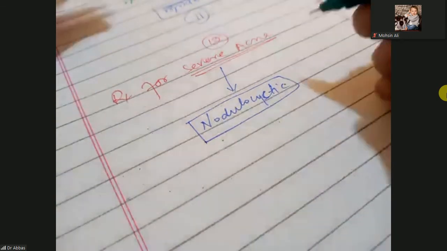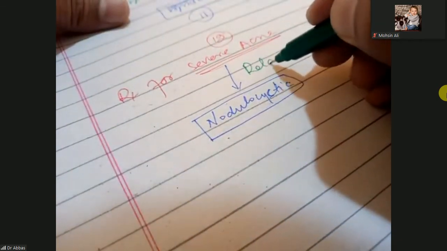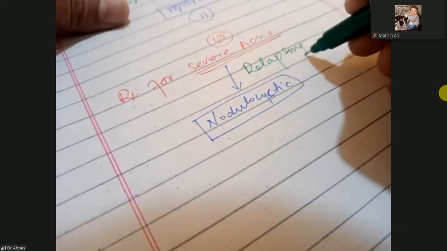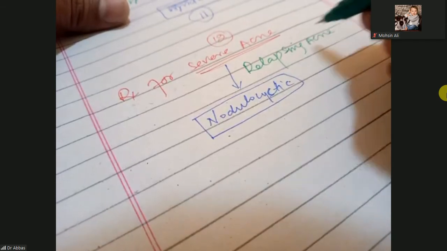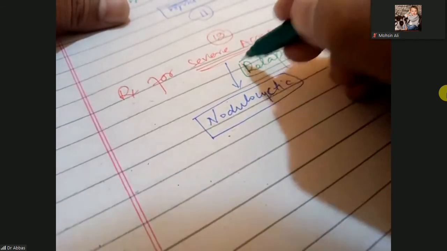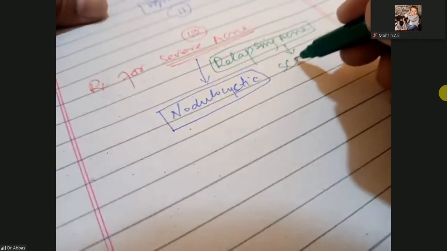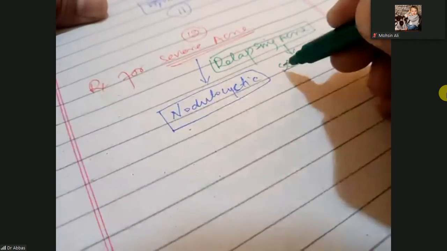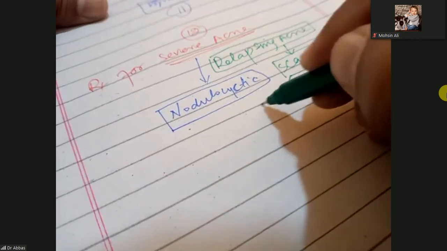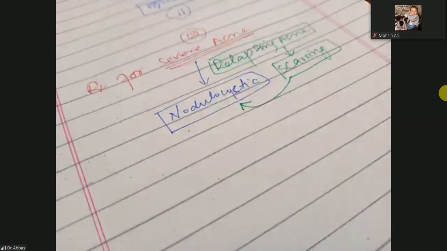Nodulocystic means nodules and cysts. That is relapsing acne. You know, acne will come again and again and make nodules and cysts, and this relapsing acne will cause scarring. So look at the image.